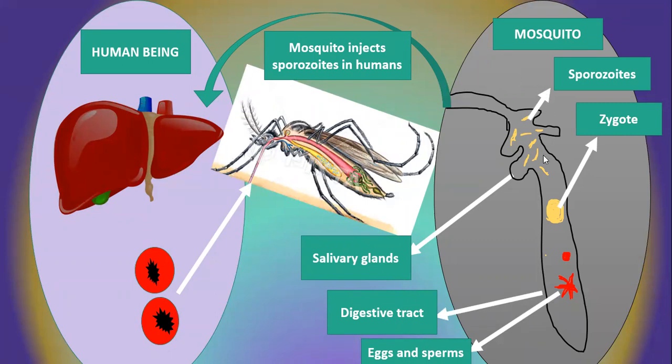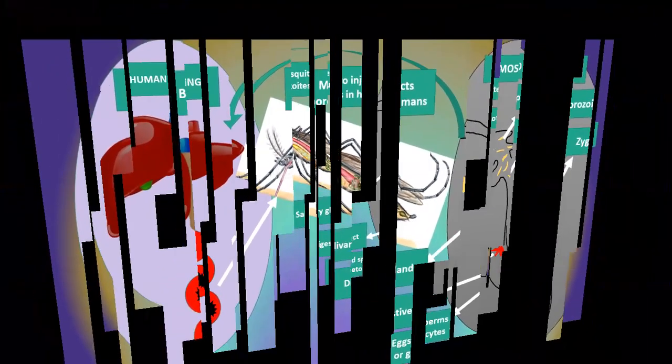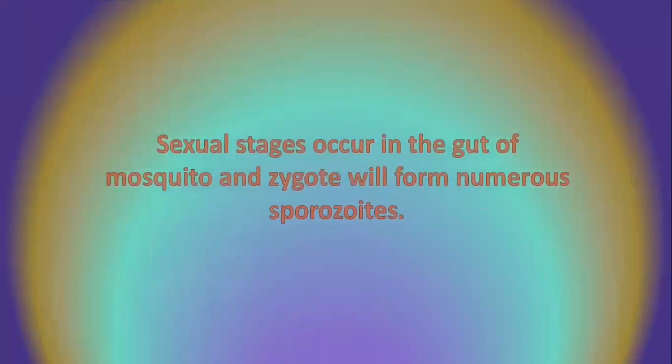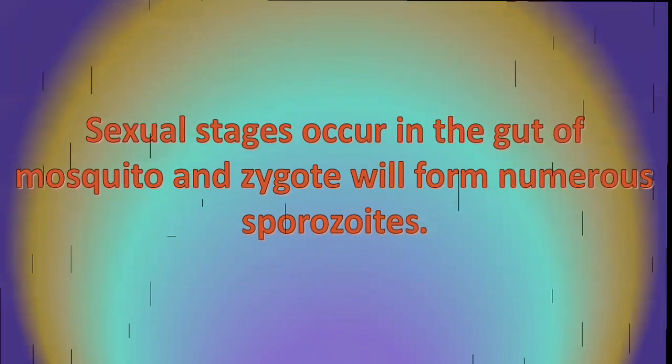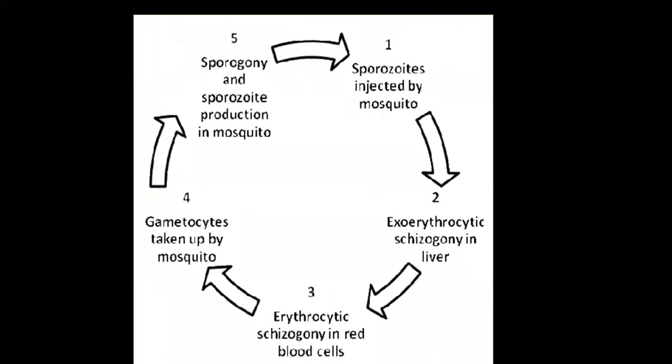We saw that the formation of the zygote, or the fertilization, or the syngamy, or the union of egg and sperm, takes place in the body of the mosquito. So the mosquito is the definitive host. Students, I hope you are getting this. The life cycle is very simple. Sexual stages occur in the gut of the mosquito, and zygote formation occurs, and the zygote will convert into numerous sporozoites, and hence the mosquito is termed the definitive host.